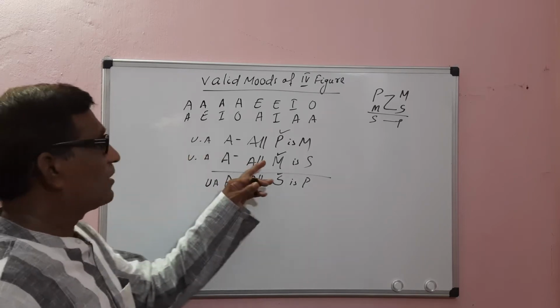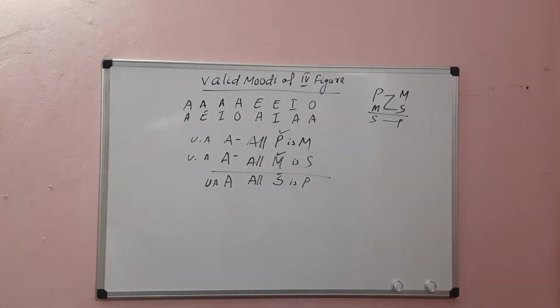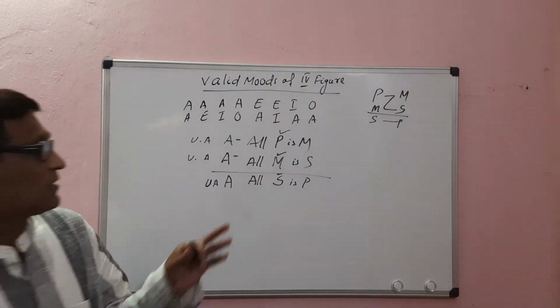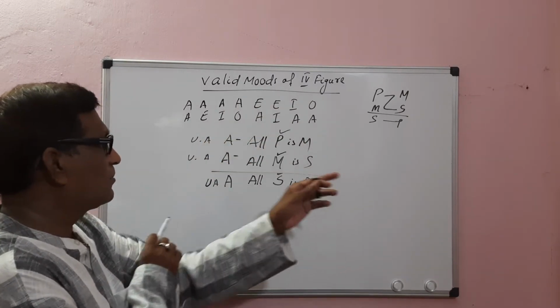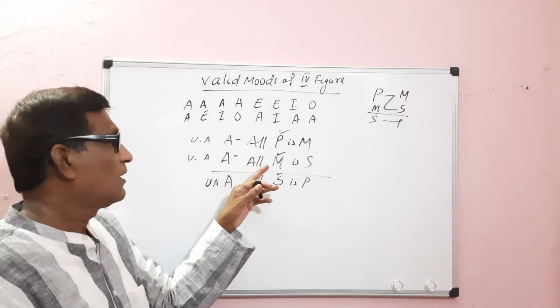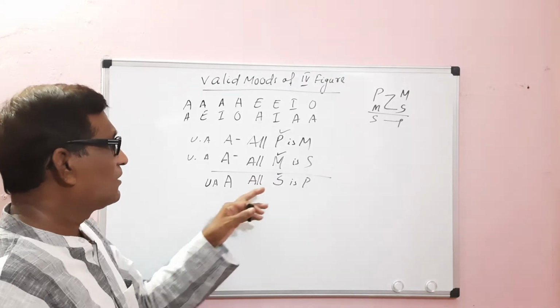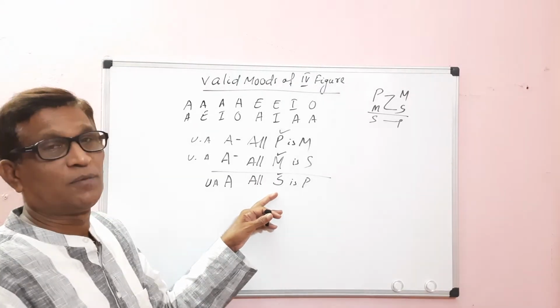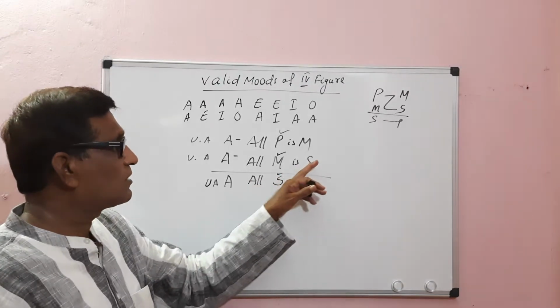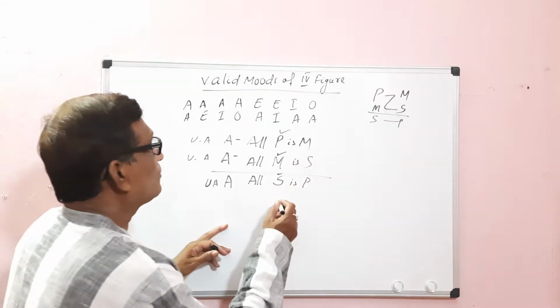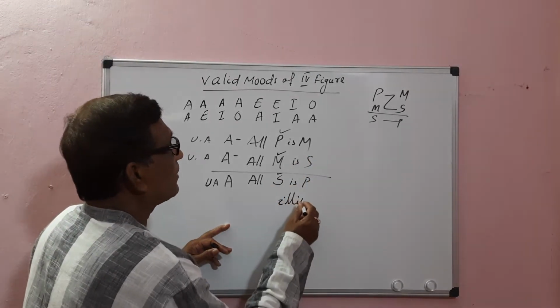Here the middle term is distributed in the minor premise, so there is no fallacy of undistributed middle. In the conclusion, the minor term is distributed, but it is not distributed in the minor premise, so it leads to the fallacy of illicit minor.